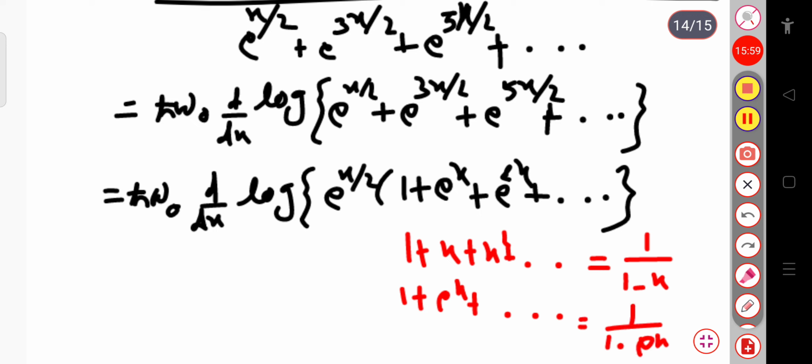So in this place I will substitute 1 by 1 minus exponential x.